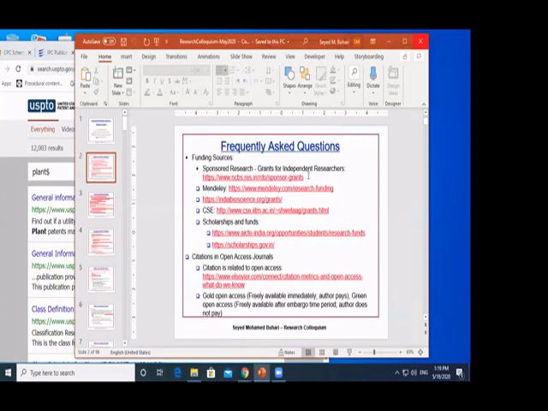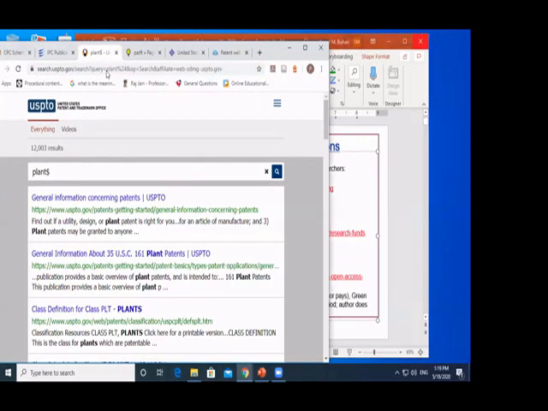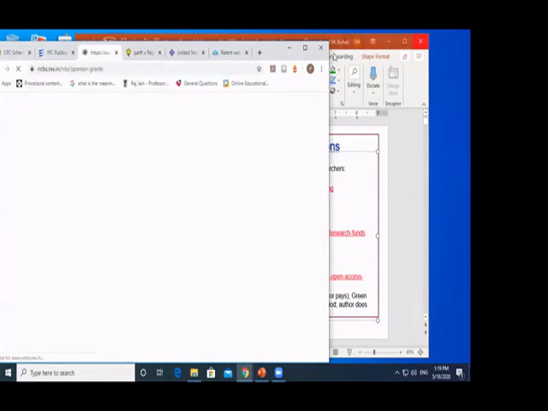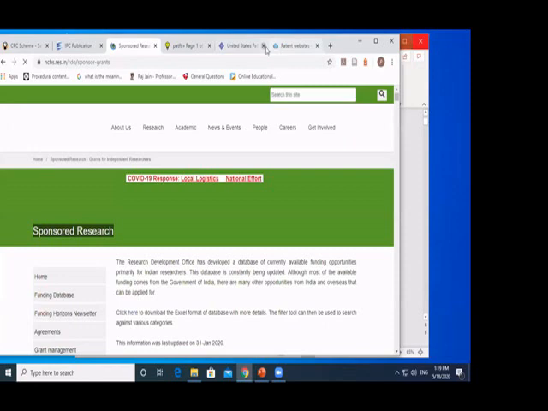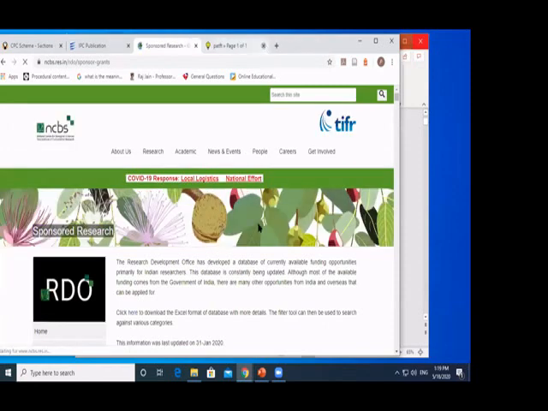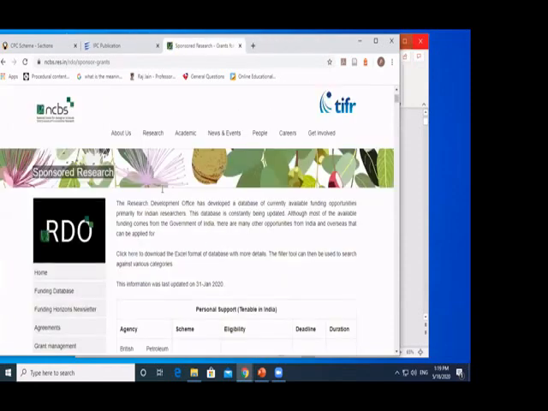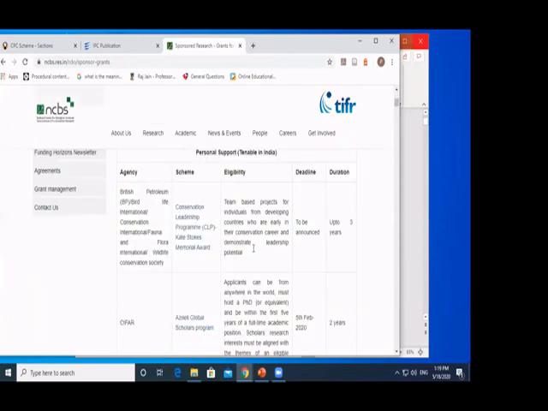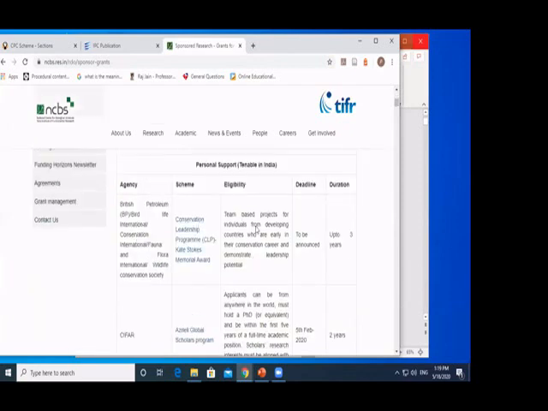So here, let's say I'm looking for grants. Some of you asked me a question: I want to know what grants are available, and how do I figure that out? How do I know those grants? Here is a list of grants available for us. It's a list of grants: the agency, the scheme they provide, the eligibility, deadline, and duration.